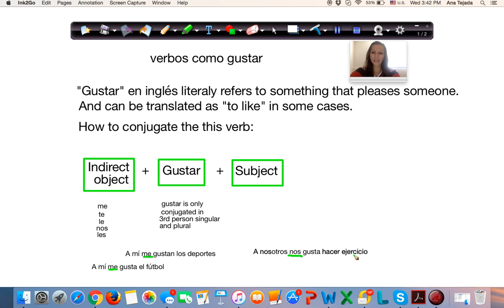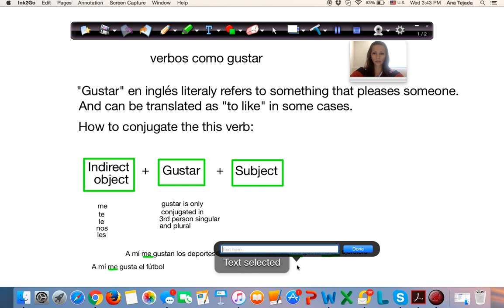Gusta hacer ejercicio. Notice that this time we're using a verb, an action. And therefore the action after gustar is going to be in its infinitive form. So we can also say a ti te gusta bailar.